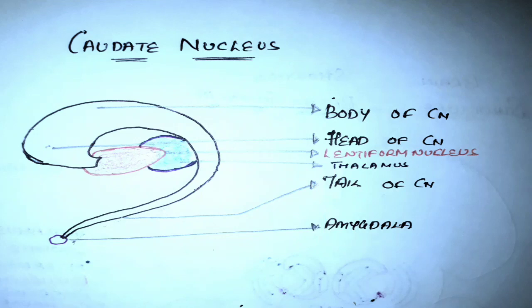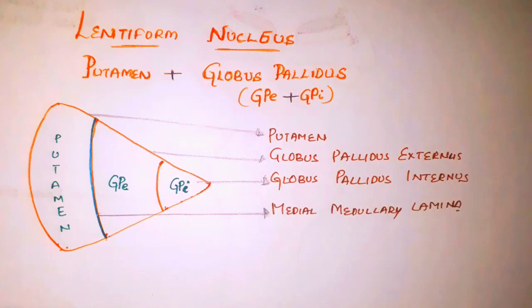The functions of caudate nucleus are: it contributes to body and limb posture and speed and accuracy of movements. Besides motor control, caudate nucleus is involved in many tasks such as memory, goal pursuit, learning, language processing, emotions, etc. Lentiform nucleus. It consists of two parts, putamen and globus pallidus.